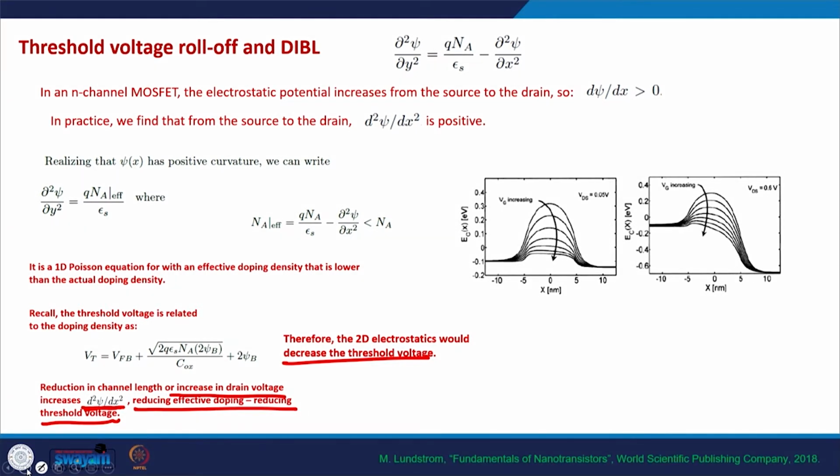Okay. Now, this is sort of the shortcomings of the 2D electrostatics, or shortcomings of the short channels. Now, we will see how we essentially mitigate these unwanted effects. This threshold voltage roll off is an unwanted effect. We will see how to mitigate this, and in order to see that, we need to understand an important concept, the concept known as screening.